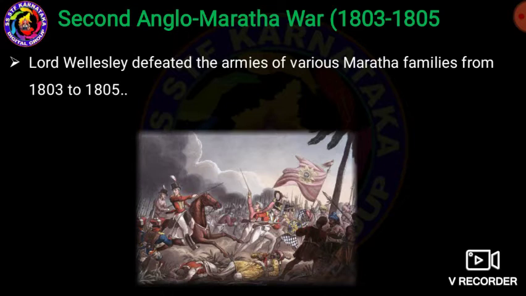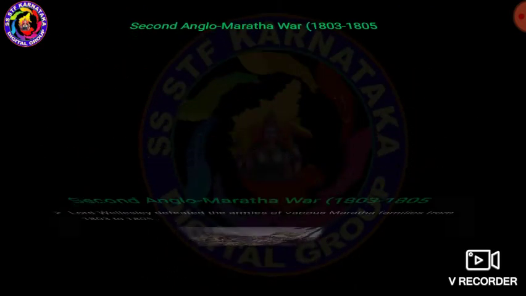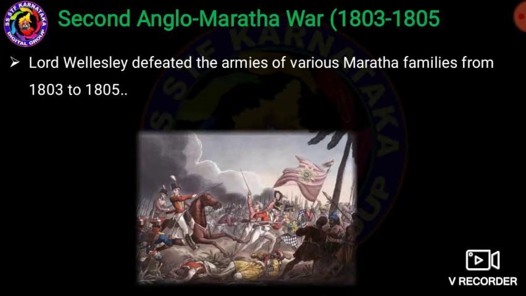He said that only if Balaji Rao accepted the subsidiary alliance would the British help them. So Balaji Rao entered into the Treaty of Bassein, accepted the subsidiary alliance, and the British came to help.